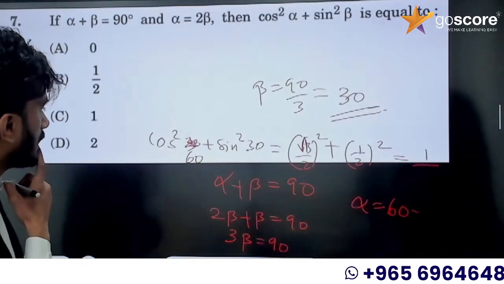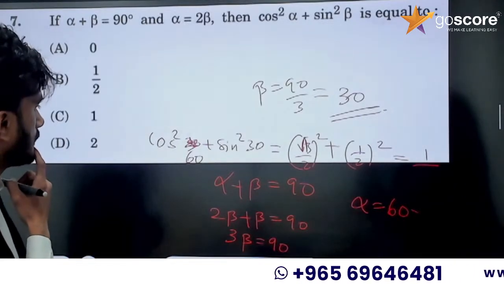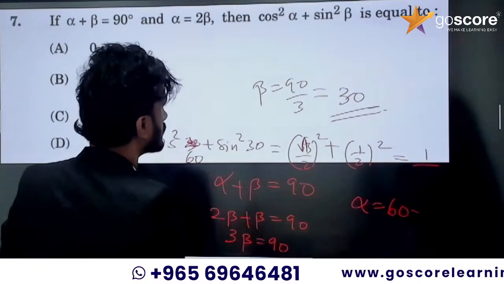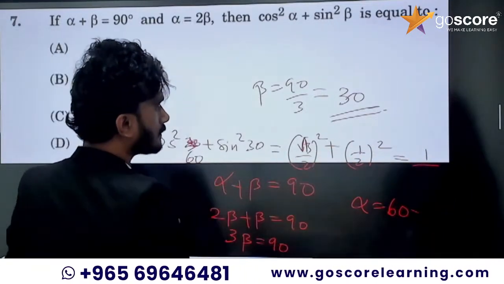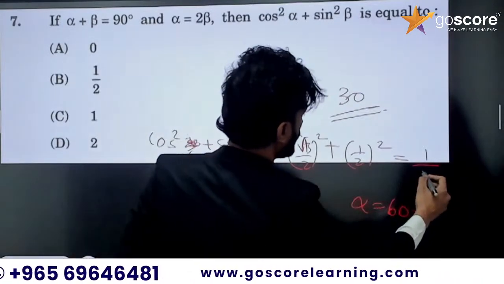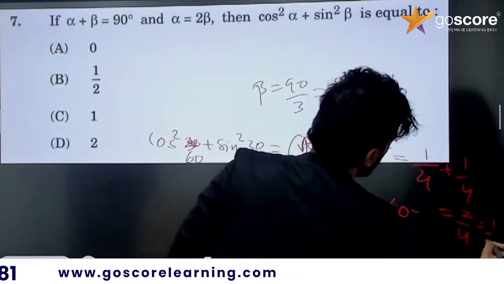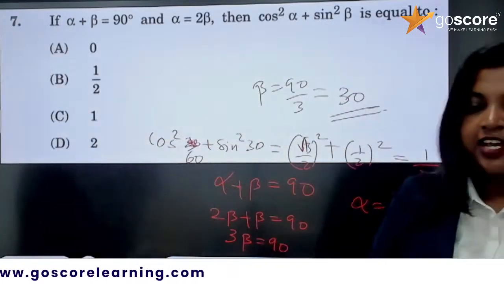Sorry, I made a small mistake. Cos square 60 is 1 by 2. Cos square 60 is 1 by 2 plus 1 by 2, so 1 by 4 plus 1 by 4. It is 2 by 4. That is 1 by 2. What mistake?